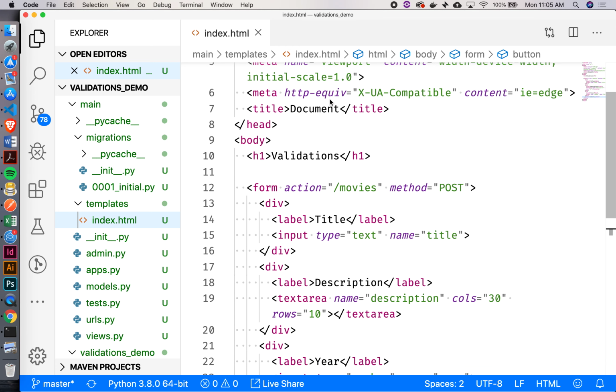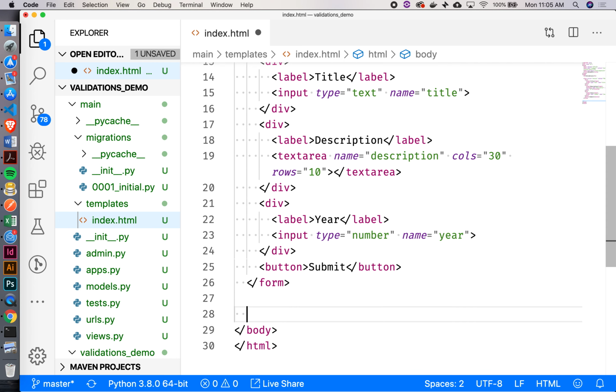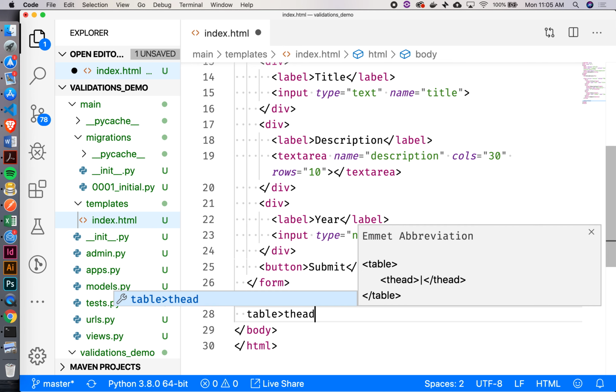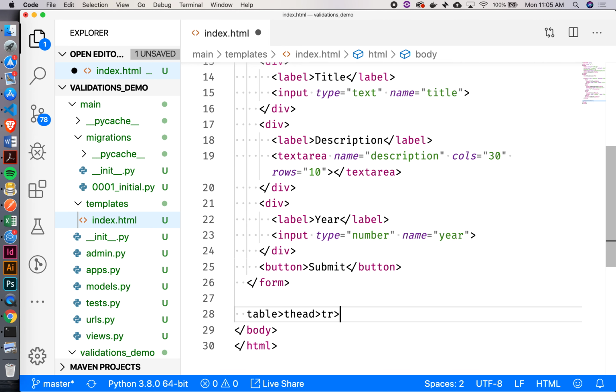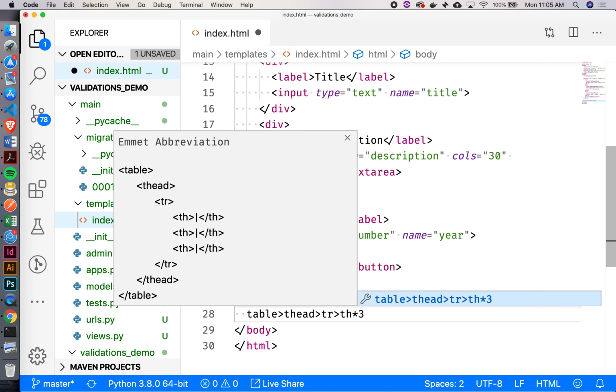All right, and then underneath this, maybe I want to loop through all the movies that I have so far. We could do it in different ways, but I'm just going to do it inside of a table. So let's create a little table here. It's going to have a thead, a tr. How many THs? 3.